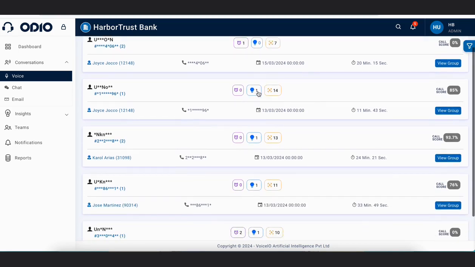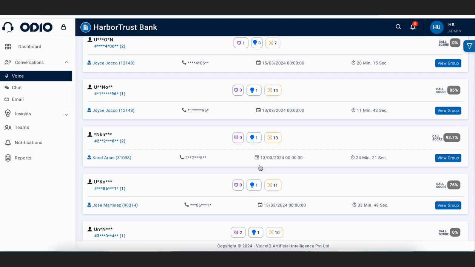So like this particular bar is representing a particular group. So grouping can be done as per the group ID, as per the lead ID, as per the customer name, as per your business requirement. Segregation of groups can be done. So here this is the customer name and this is the customer phone number. We are not showing you the personal information of any customer, so that is why it is hidden.